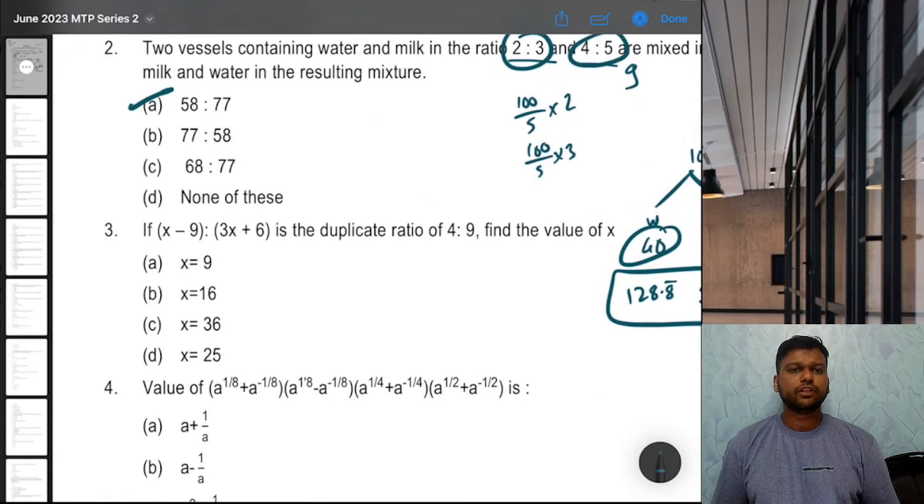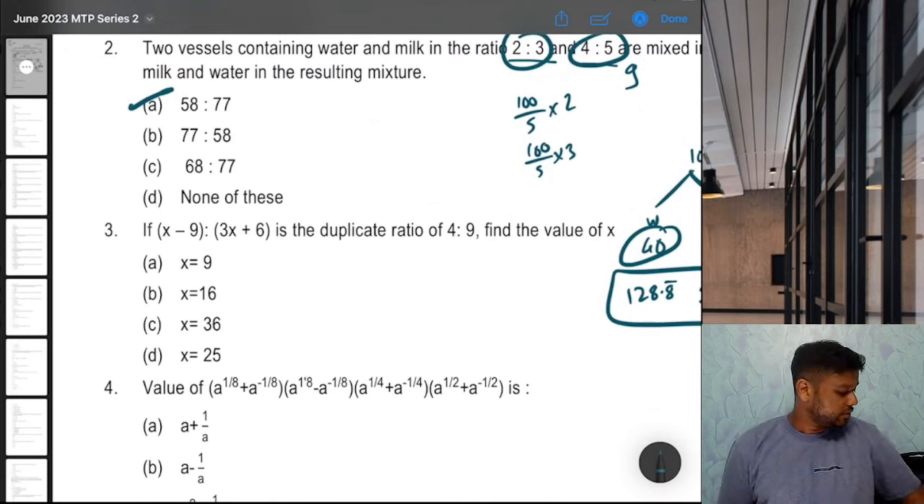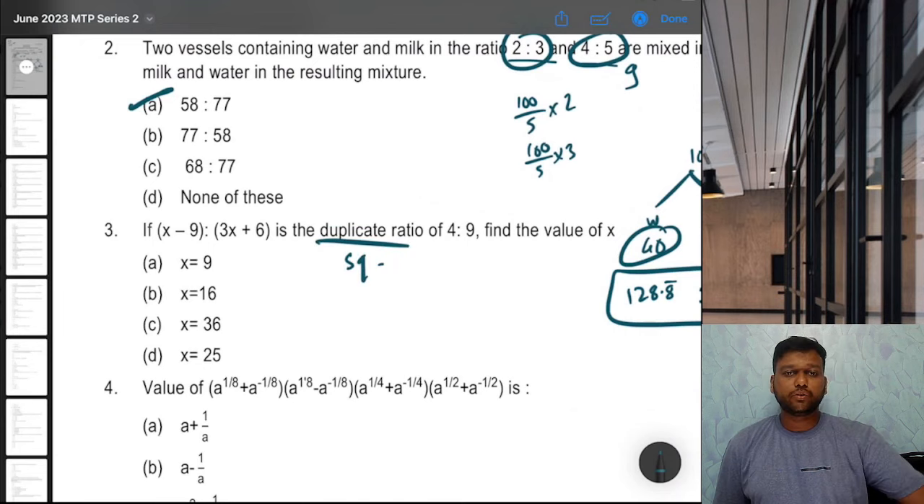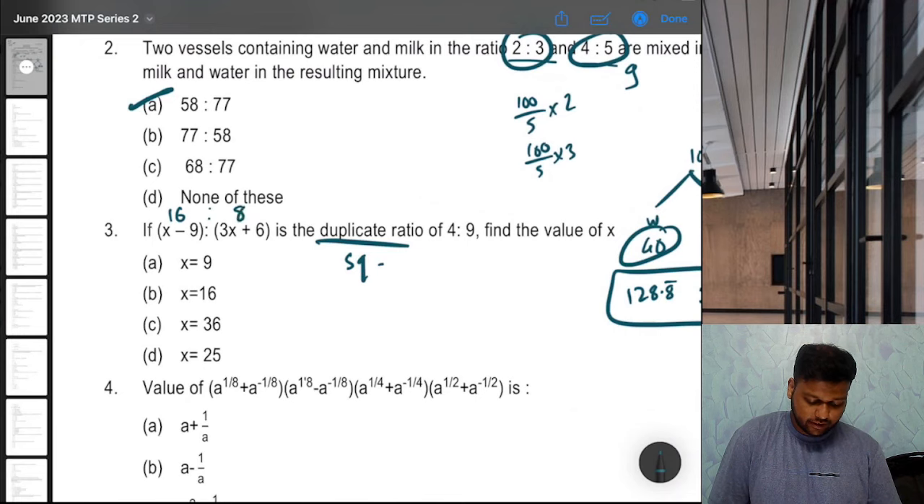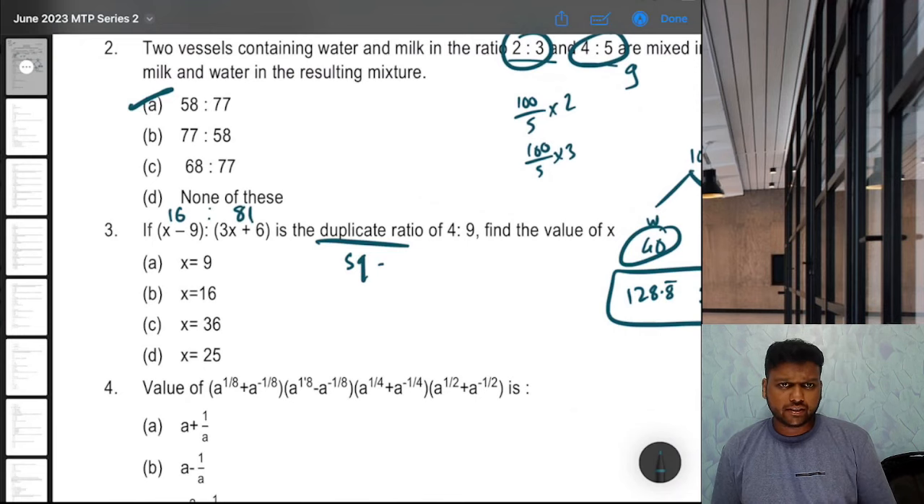Question 3. If x minus 9 is to 3x plus 6 is the duplicate ratio of 4 is to 9. Duplicate is square. So instead of duplicate ratio, let's just read square of 4 is to 9. That means we know this is 16 is to 81, right? Then find the value of x.